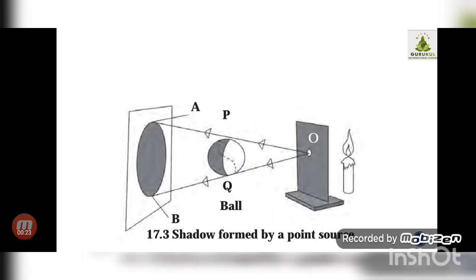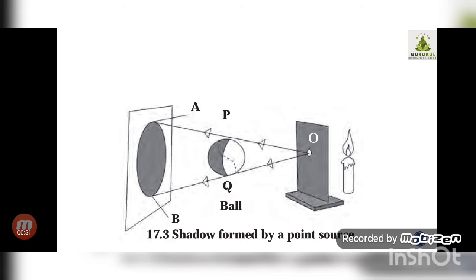Whenever you are standing in sunlight, you must have observed shadows. Whatever object is there, light falls on it, and at the back side of the object, depending on the position of the source of light, we can observe a dark colored figure on one side, and that figure we call a shadow.